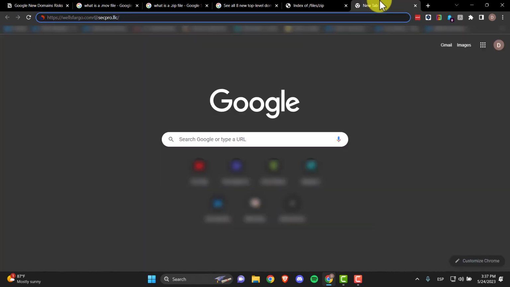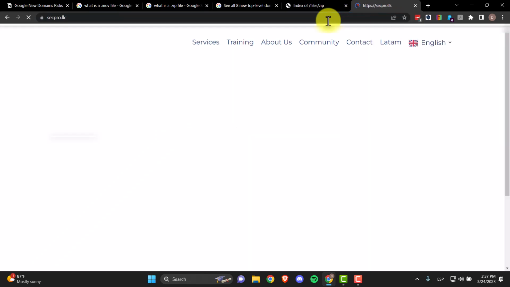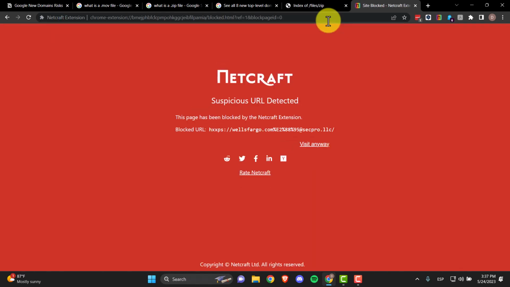See, it's basically the same. So let's enter, and here we go. You see, we didn't get redirected to Wells Fargo. We got redirected to SecPro LLC. We got blocked because of the Netcraft toolbar.